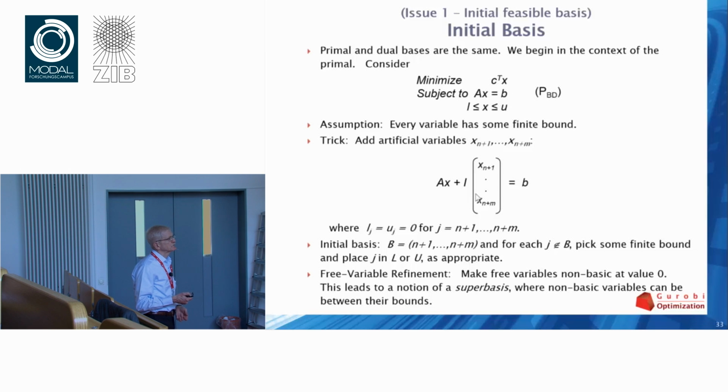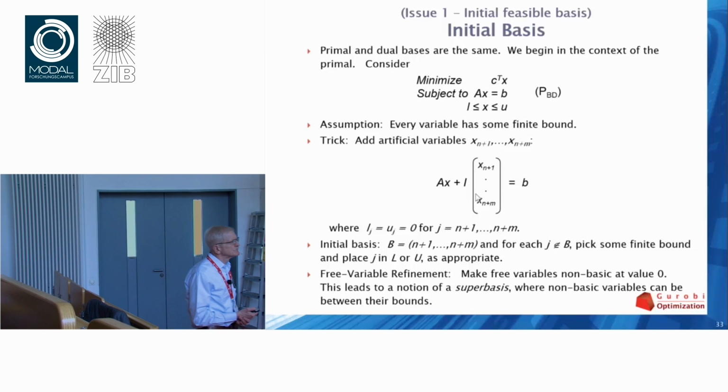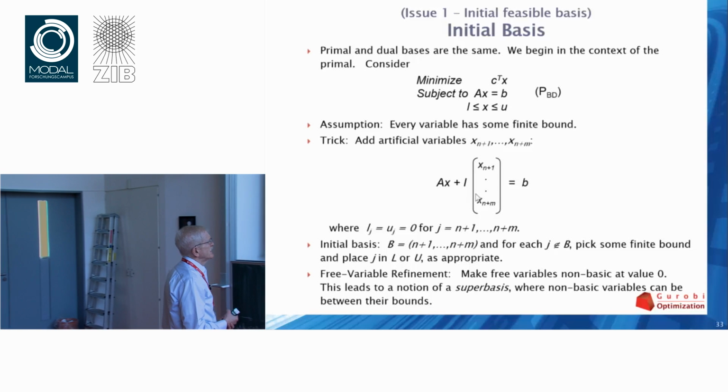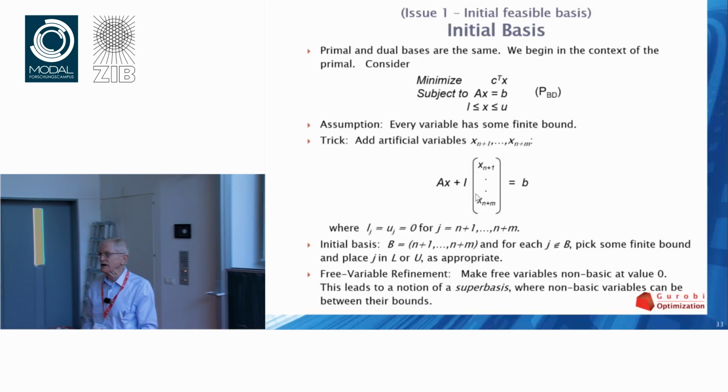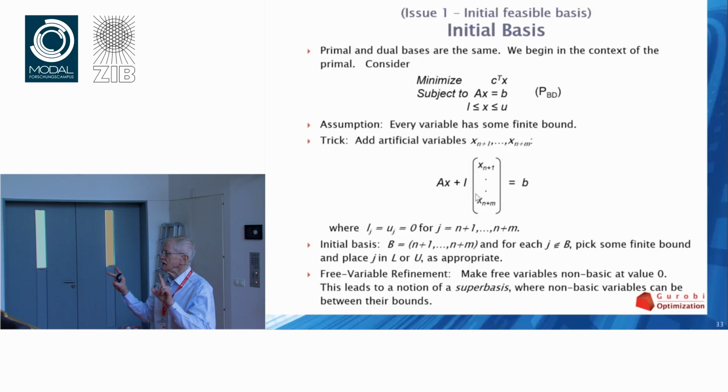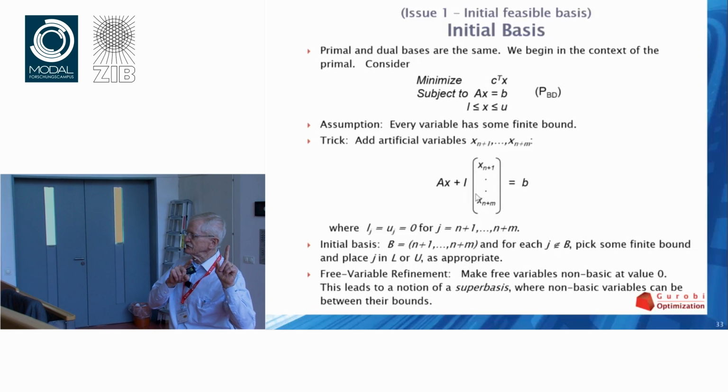For free variables, the simple refinement that I believe almost everybody makes is to make free variables non-basic. This is really cheating. Non-basic at the value 0.